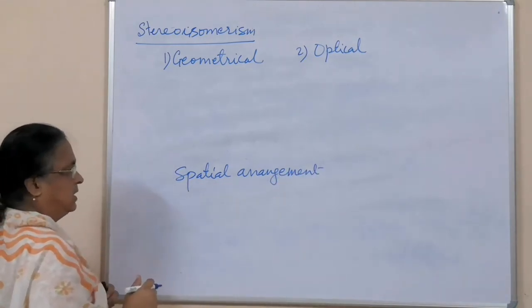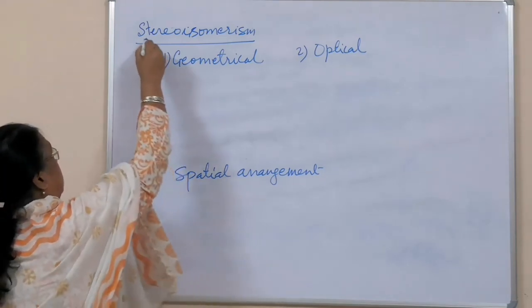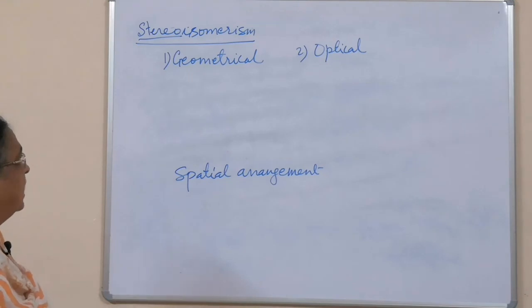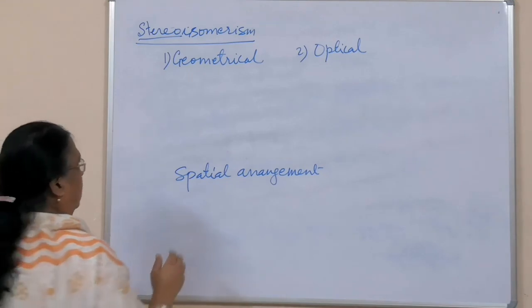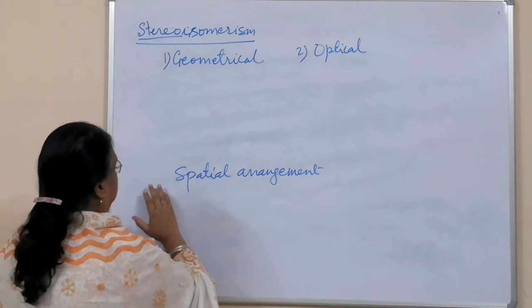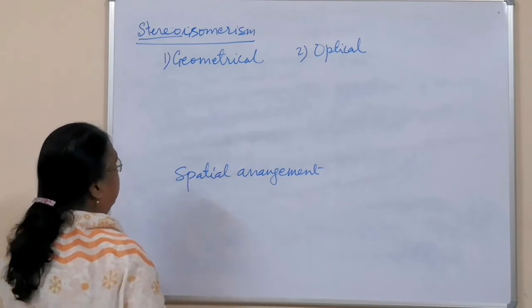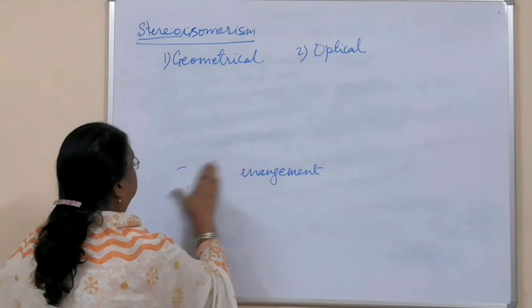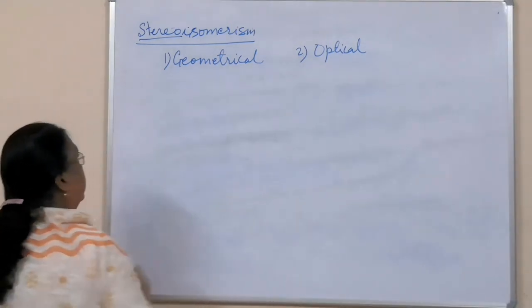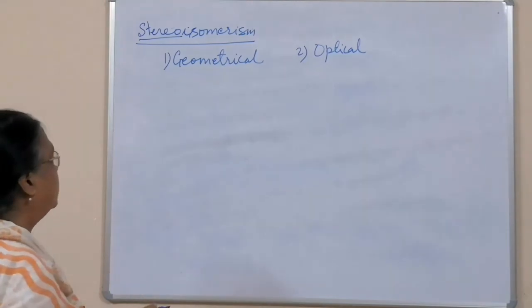Spatial arrangement means arrangement in space. Stereo means space, a three-dimensional thing. So when the atoms or groups of atoms are arranged in different ways in space, the geometry is different, and the two isomers will be called geometrical isomers.